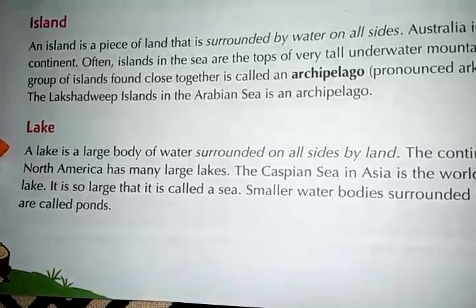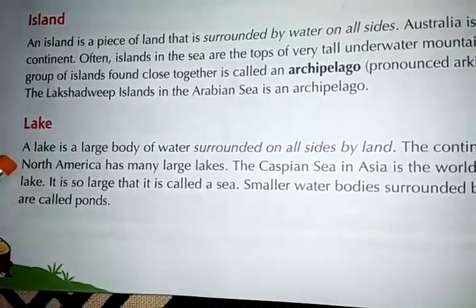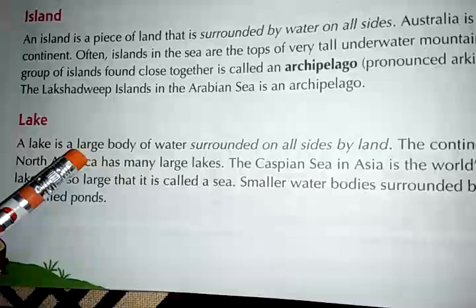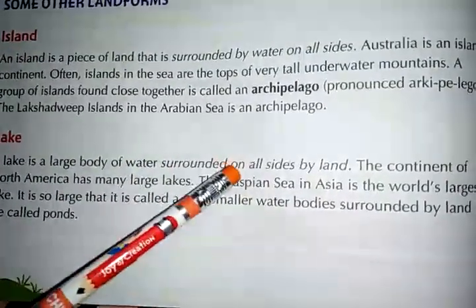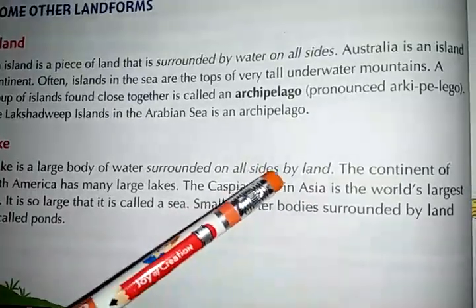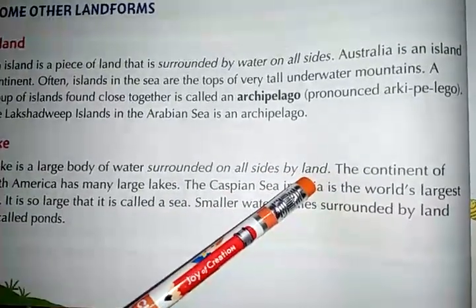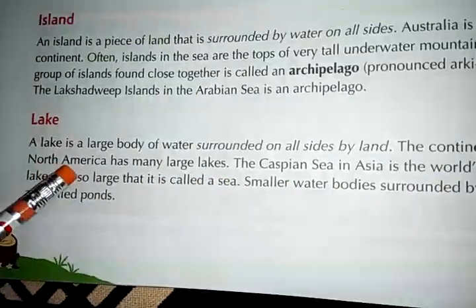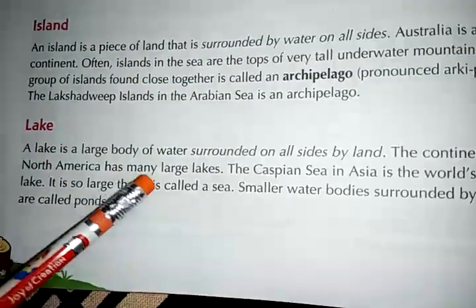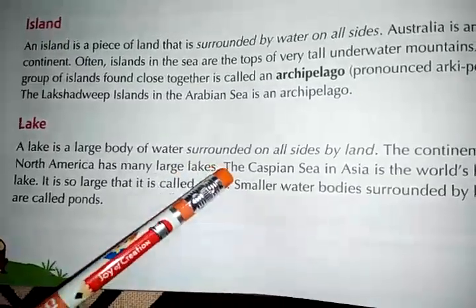Lake. What is a lake? A lake is a large body of water surrounded on all sides by land. The continent of North America has many large lakes.